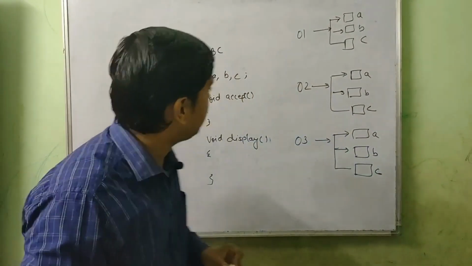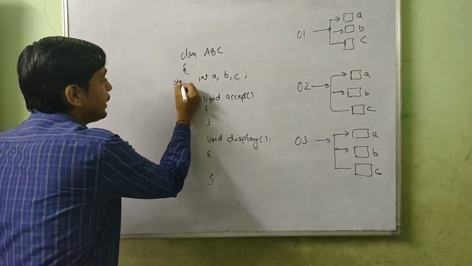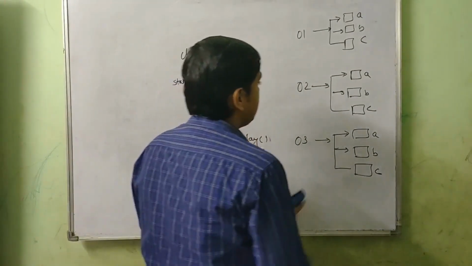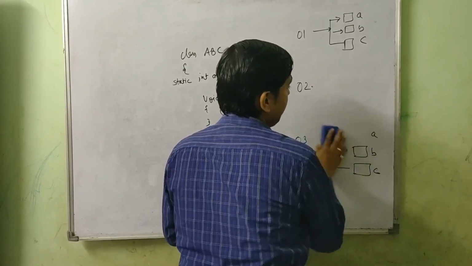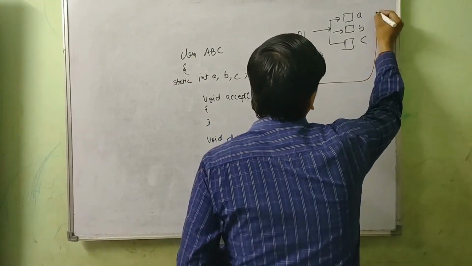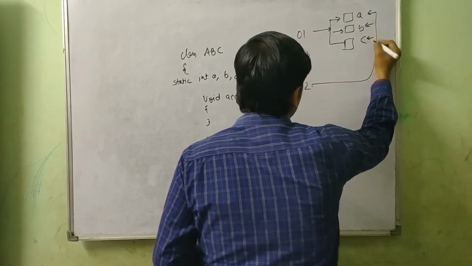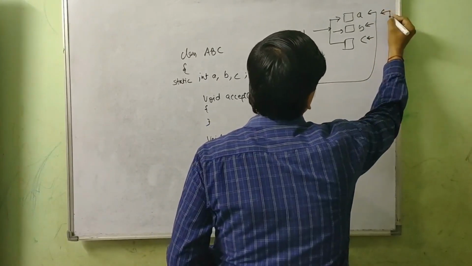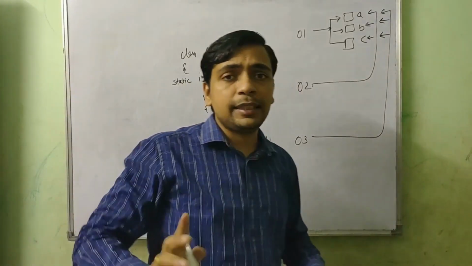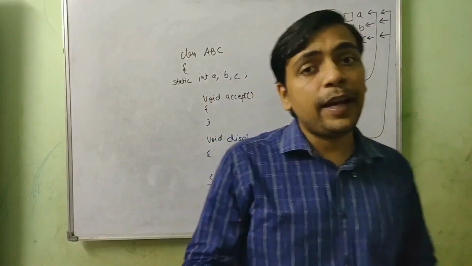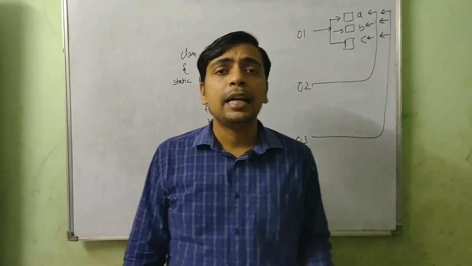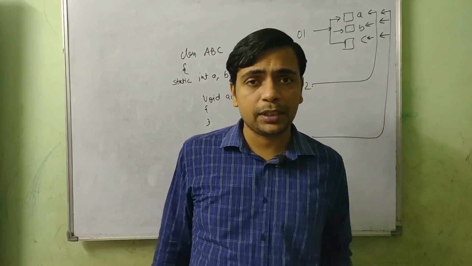But in case I declare this data member as static, what will be the difference? The objects will not have their own copy. In fact, these objects will share the copy. O2 will also have the same reference which O1 and O3 are having. So O1, O2 and O3 will refer to the same A, B and C when the data members are static. So static data members share their copy with all the objects.